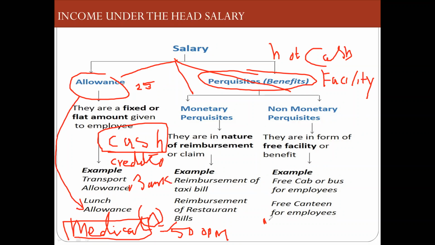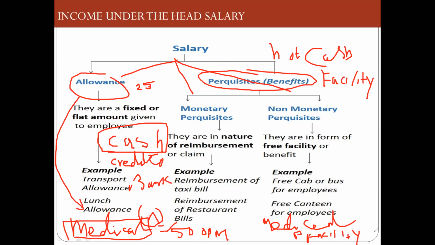Now medical, in the same way, medical perquisite क्या होता है? Medical facility. So here the employer is not giving any cash to you or part of your salary, but he will tell you to go and check up in my hospital. If the company is having a hospital, he will tell, go and get your health checked in my hospital, and I will take care of all your expenditures. So have you understood now? Perquisite is not in the form of cash, but it is a facility. You can go and avail that facility. Whereas in case of allowance, it is paid in the form of cash.